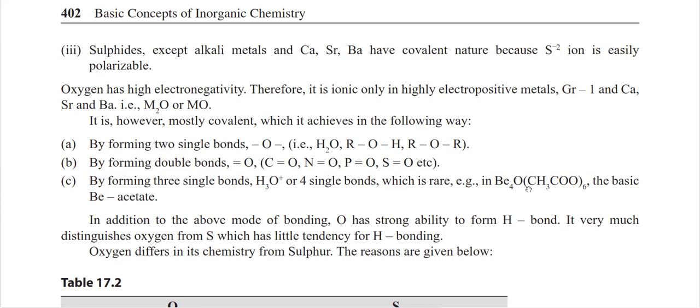And with electropositive metals it can form ionic bonds, in the form of M2O, like sodium oxide or calcium oxide.